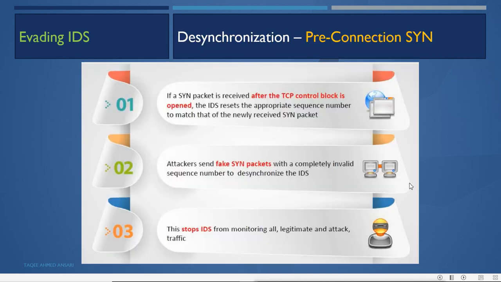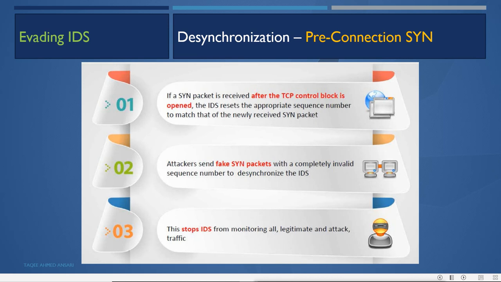Then the attacker can use desynchronization. In desynchronization, there is pre-connection SYN. Pre-connection SYN means if a SYN packet is received after the TCP control block is opened, the IDS resets the appropriate sequence number to match that of the newly received SYN packet. Then the attacker sends a fake SYN packet with a completely invalid sequence number to desynchronize the IDS. So this stops the IDS from monitoring all legitimate and attack traffic.